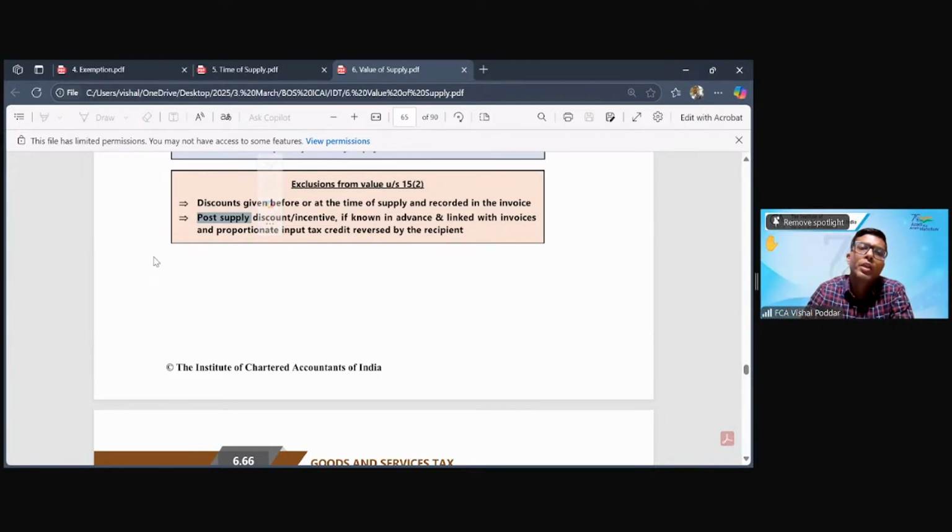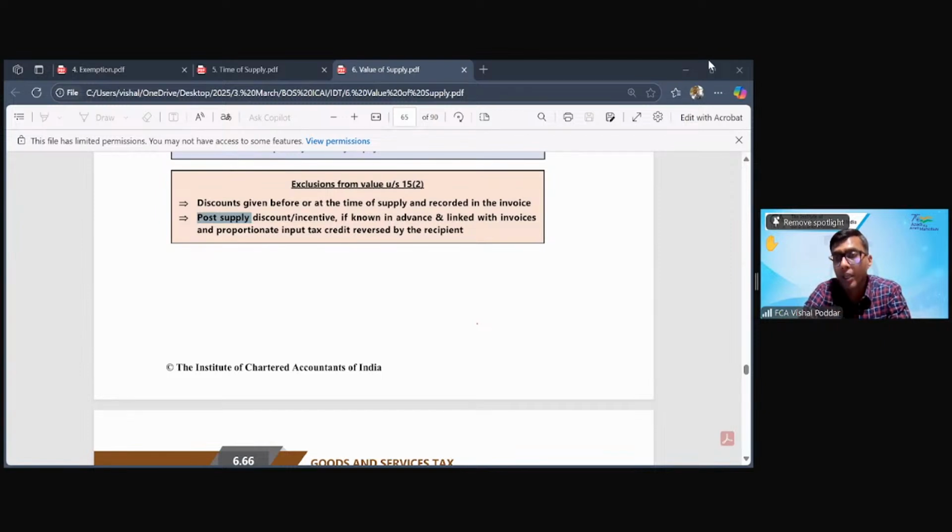I have given you 3 months credit. You come to me after 1 month itself. Yes, sir, I am ready to make payment now. I am more than happy because what I was supposed to get after 3 months, you are ready to give me after 1 month. But then you are smart. You say, sir, since I am making you payment early, give me some concession. I said, okay, fine. But then this concession is in the form of discount. We normally call it cash discount. What is this cash discount?